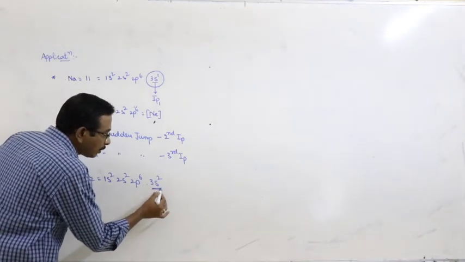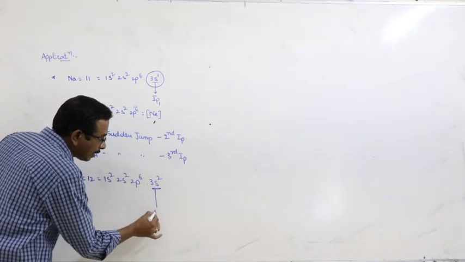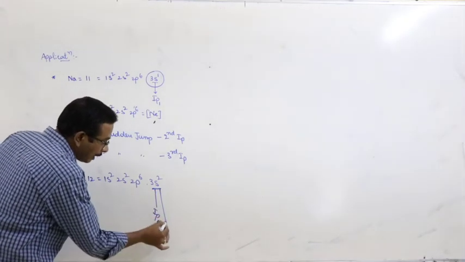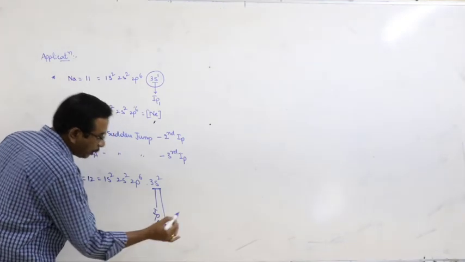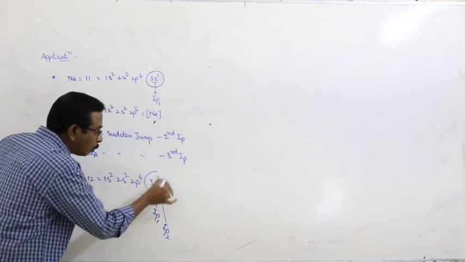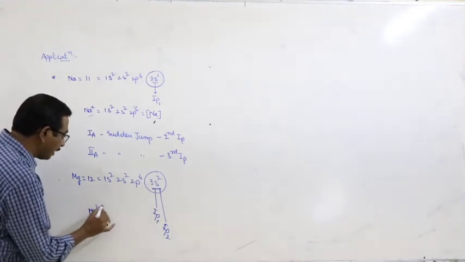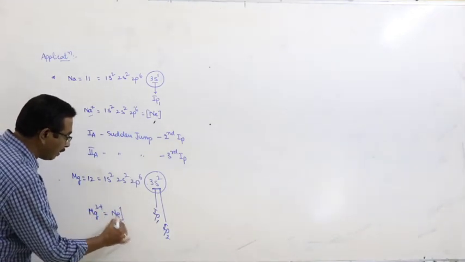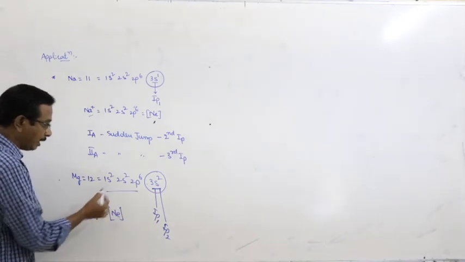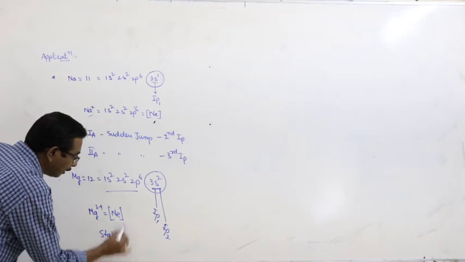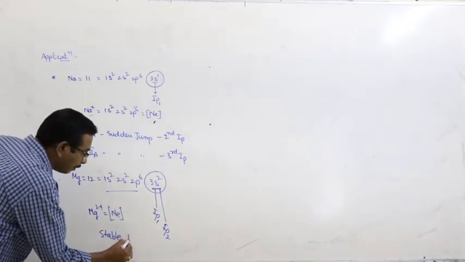From the outermost s orbital, the first electron is removed by using IP1, the second electron is removed by using IP2. After losing the two outermost s electrons, the Mg2 plus ion acquires the electronic configuration of the nearer inert gas element neon. Then it is exceptionally stable and has a high IP value.